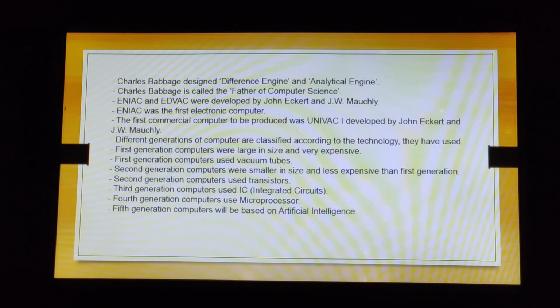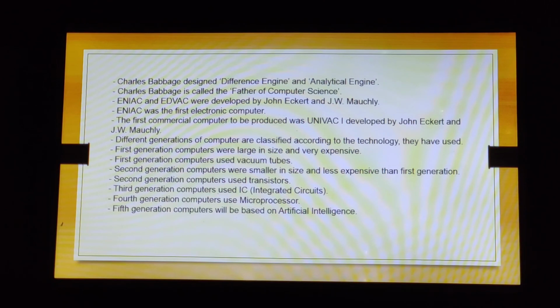First generation computers used vacuum tubes. Second generation computers were smaller in size and less expensive than first generation. Second generation computers used transistors. Third generation computers used IC, that is integrated circuits. Fourth generation computers use microprocessors. And fifth generation computers will be based on artificial intelligence, which means children, human intelligence will be less used, right?